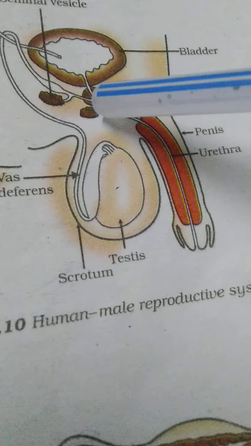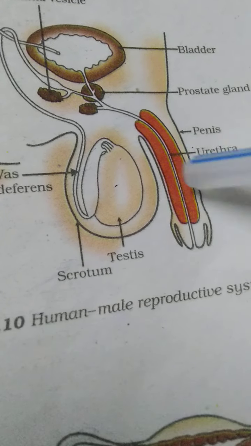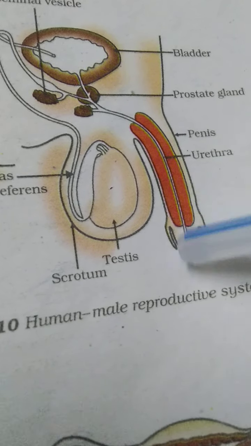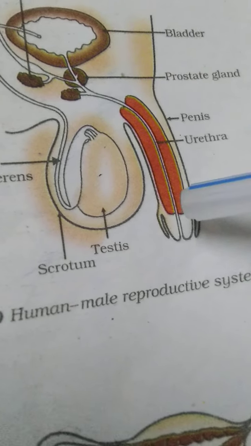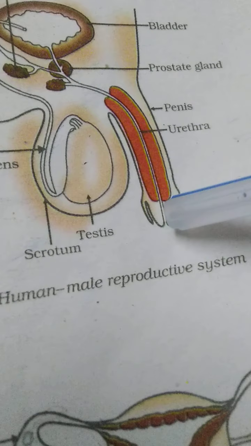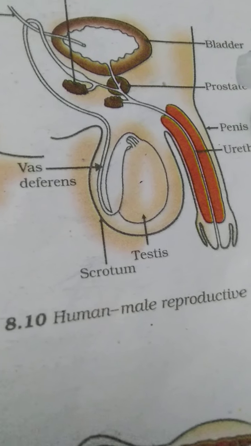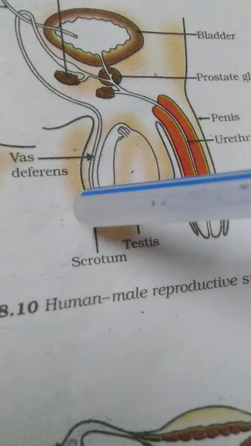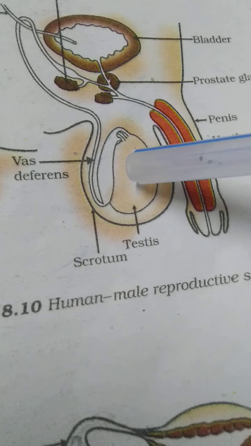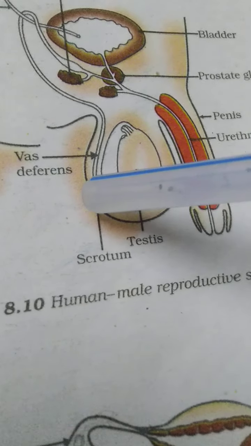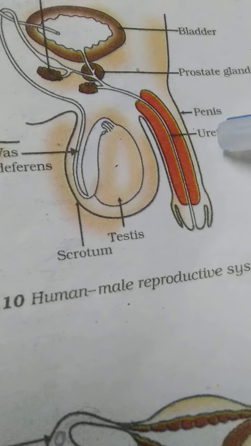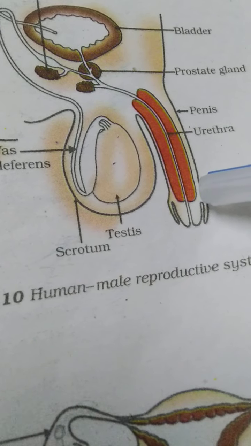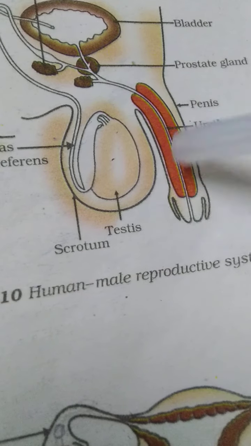Now the urethra enters the penis, and from the penis the sperm is discharged outside the body of the male, which can enter the vagina of the female for the formation of zygote. These are the main organs: the site of production of the sperms is testes, and then they are carried by vas deferens, which unite with the ureter to form the urethra, and the urethra carries it to the penis, which discharges it out of the body.